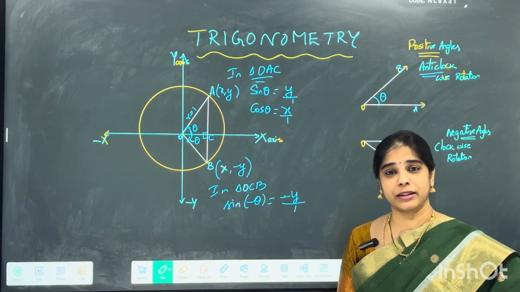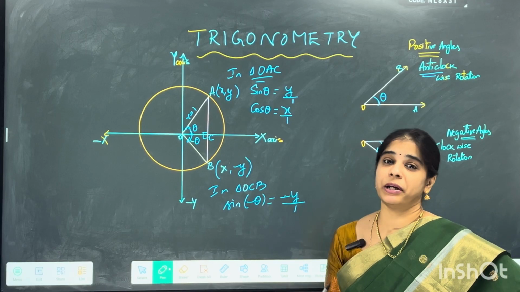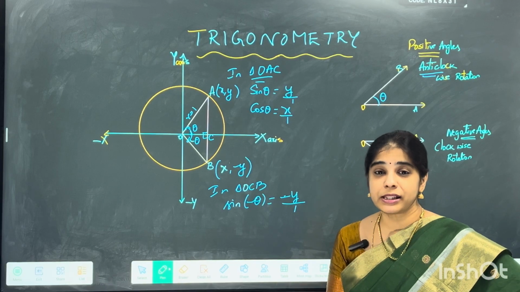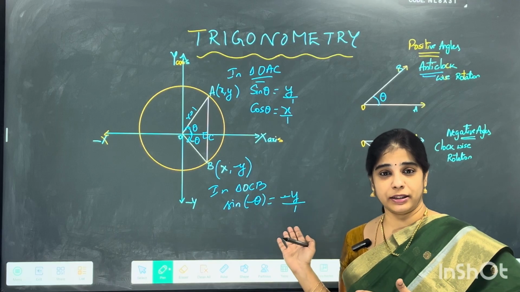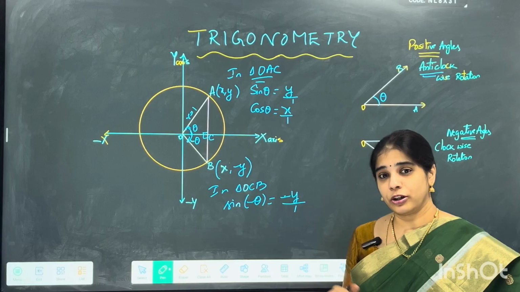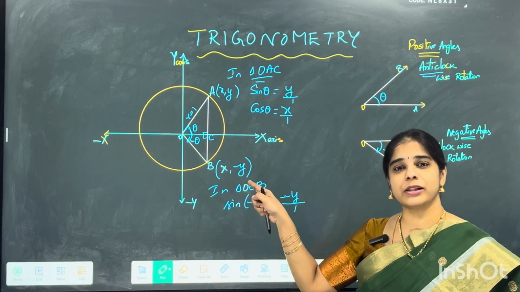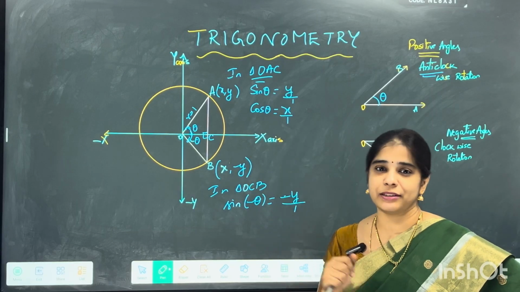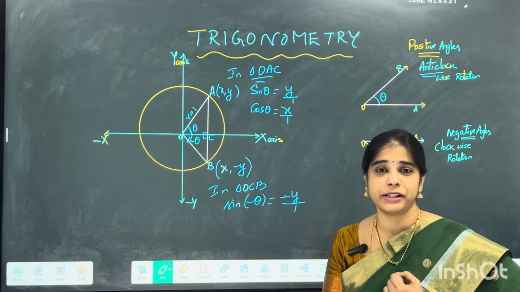But why did I write that? Because sine is opposite side by hypotenuse. These are sides. How can they be negative? Why did I write a negative thing? Right. So you need to understand one fact, that in coordinate geometry, in this quadrant, our y is negative. Our y itself is negative there.